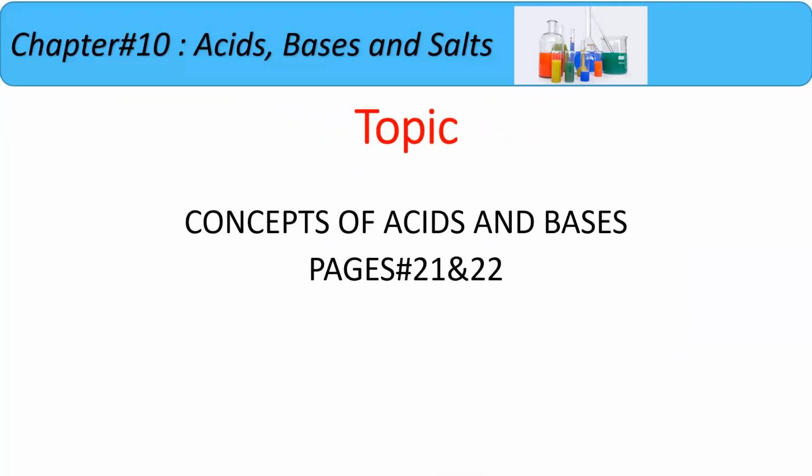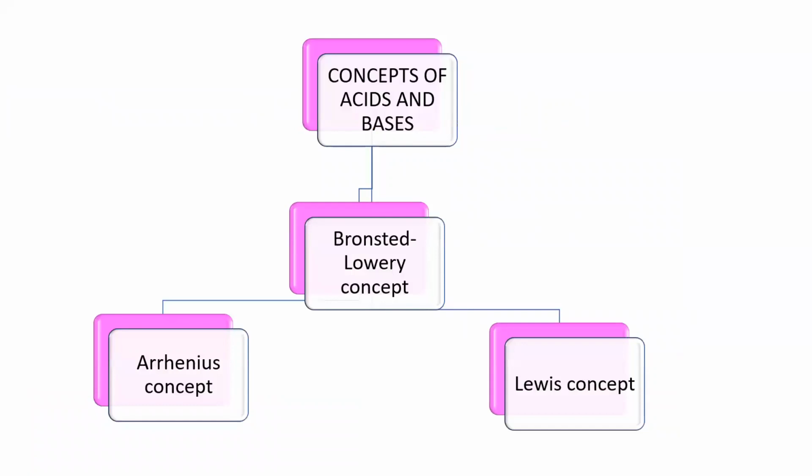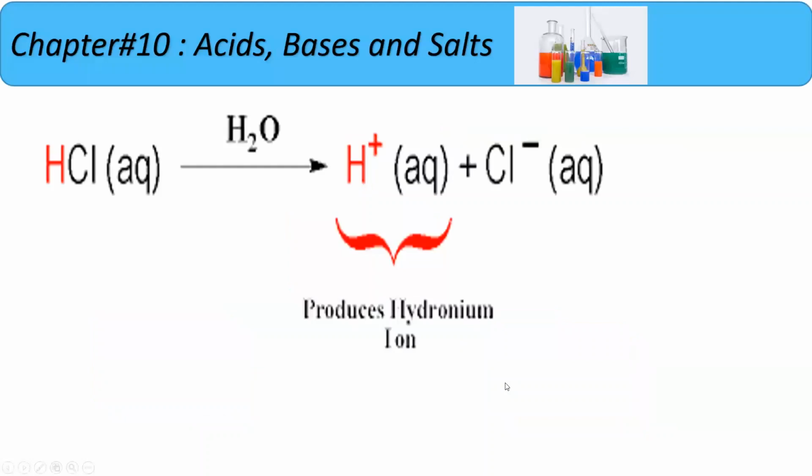Now come to the next topic, that is concepts of acids and bases, and this topic is given in your book on pages 21 and 22. There are three main and basic concepts of acids and bases. The first one was the Arrhenius concept, the second one was the Bronsted and Lowry concept, and the third the Lewis concept. Now students, today we will study the Arrhenius concept.